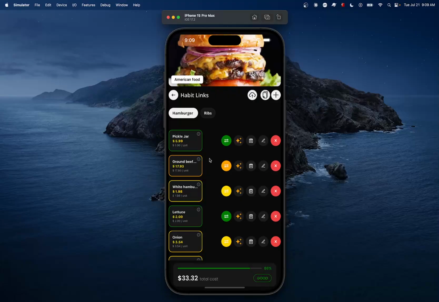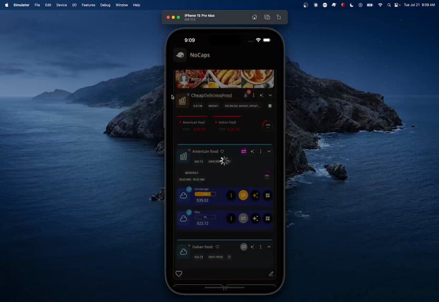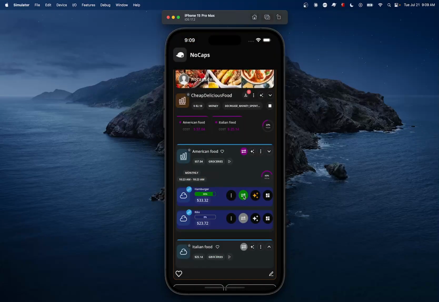Basically the concept of habit swipe. And habit swipe can be done at multiple levels. It can be done at the item level. It can be done at the link level. It can be done finally at the habit level. So we can see now this item is 86%, which is pretty good.